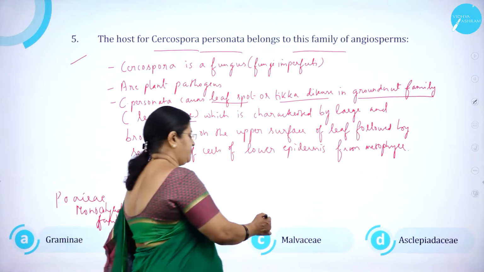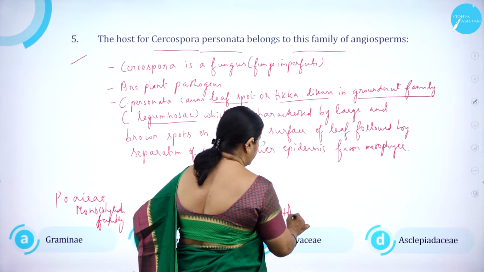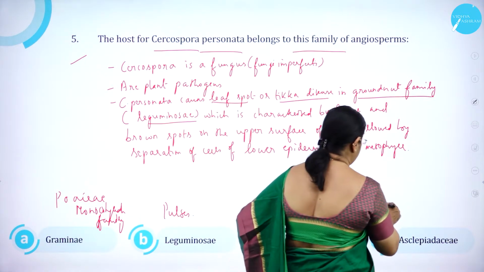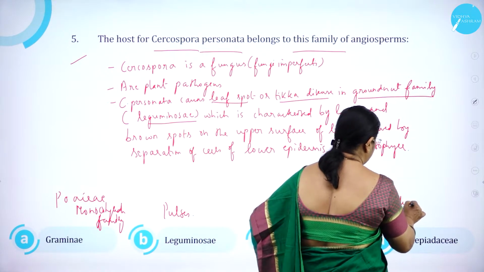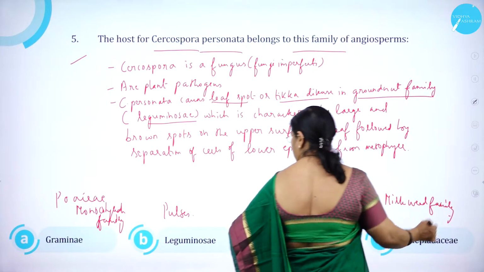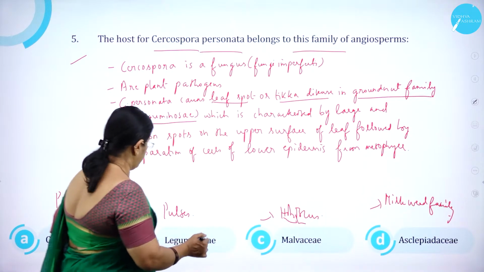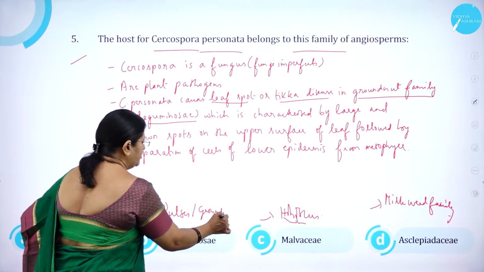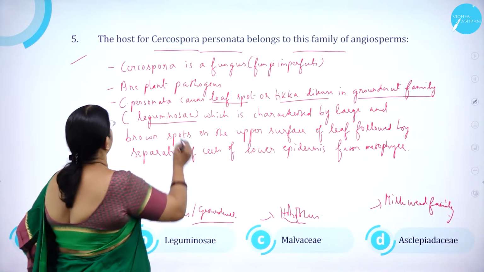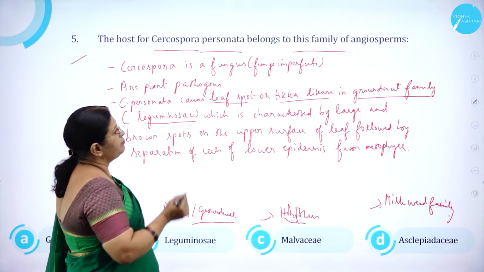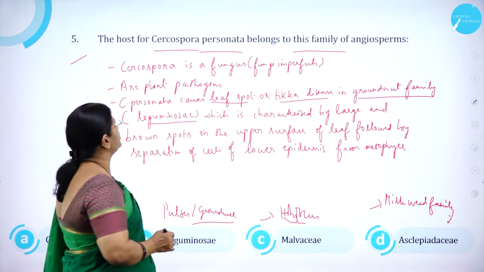Then Malvaceae, we know hibiscus. Asclepiadaceae is also called the milkweed family. And here you can take an example like groundnut also, right? So the host for Cercospora personata belongs to this family of angiosperms.